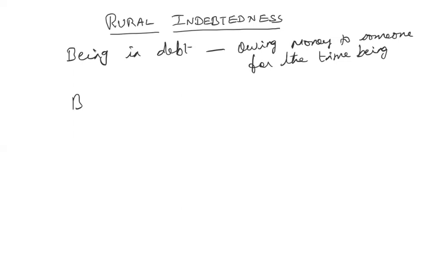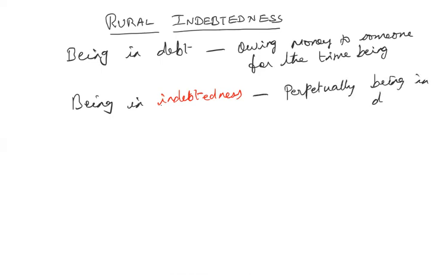But indebtedness is perpetually or permanently being in debt. So if a person is unable to repay the loan permanently, that is what we call indebtedness.